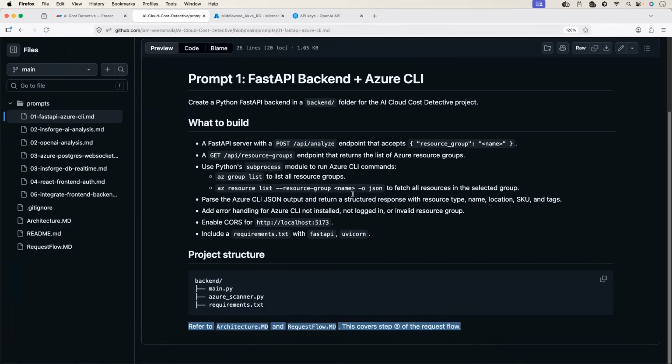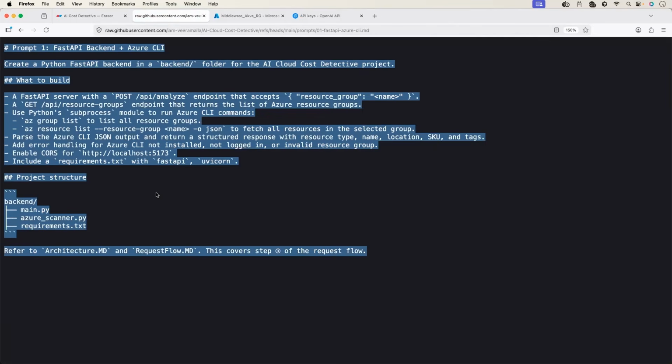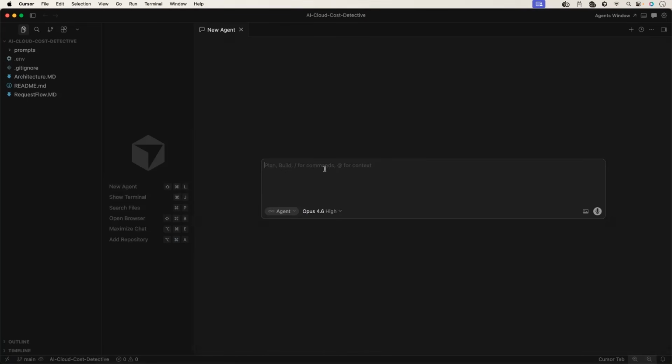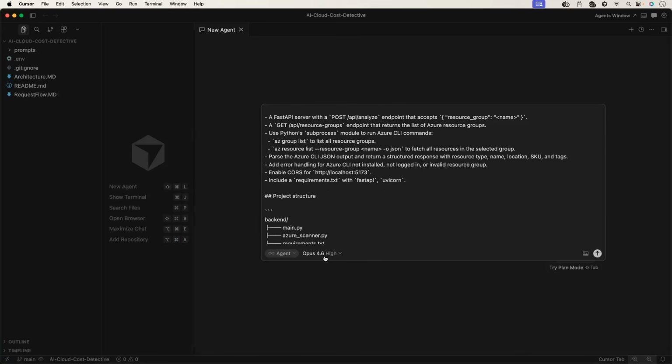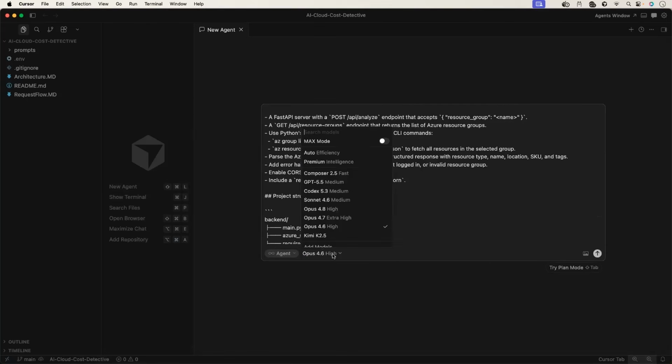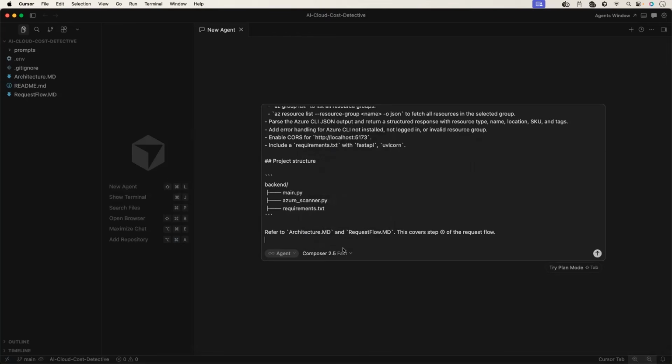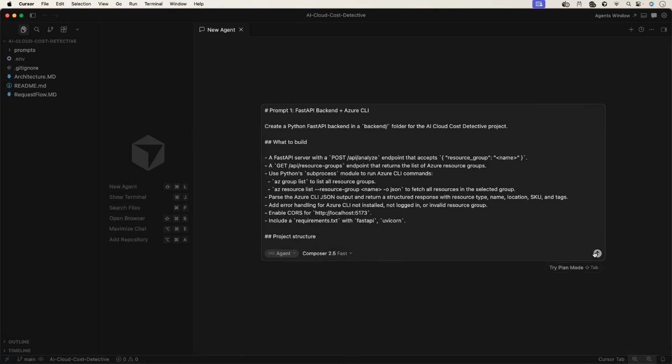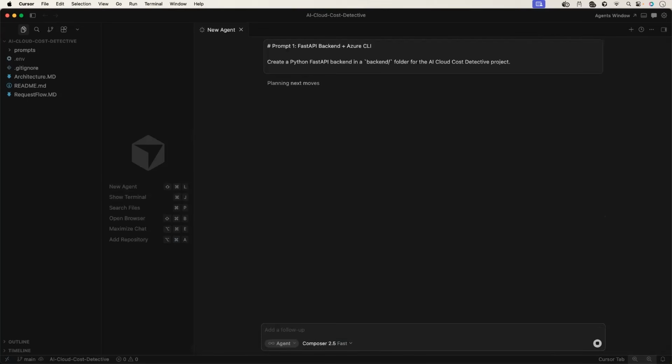Cool. Okay. So I'll take the raw mode. I'll copy this entire prompt and paste it on Cursor. I'm using Opus 4.6 high. If you want, you can switch the model. Composer 2.5 is also good enough. It will consume fewer tokens. Let me switch to that. Okay. Now I'll provide this prompt and wait for 2 to 3 minutes because this is going to take time.